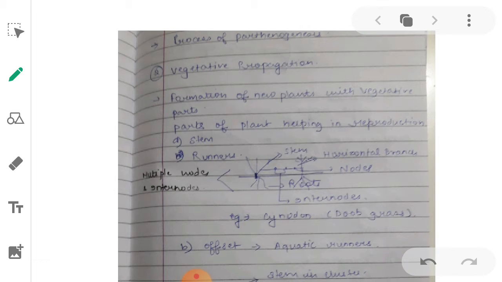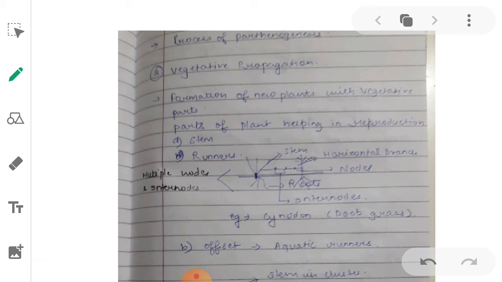The parts of the plant which help in reproduction by vegetative propagation are stem, root, leaves, etc. So first we will see how the stems undergo various types of modification to carry out vegetative propagation or reproduction in plants. The first type of modification which a plant undergoes is runners.